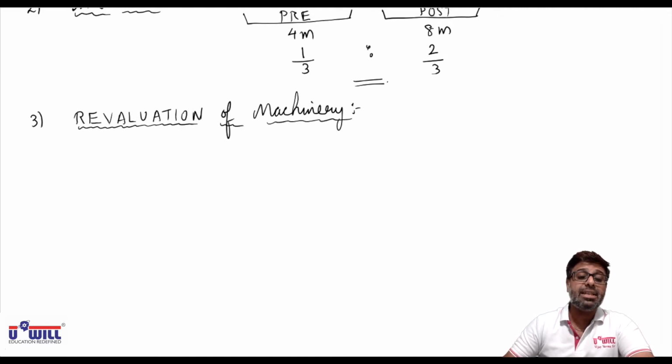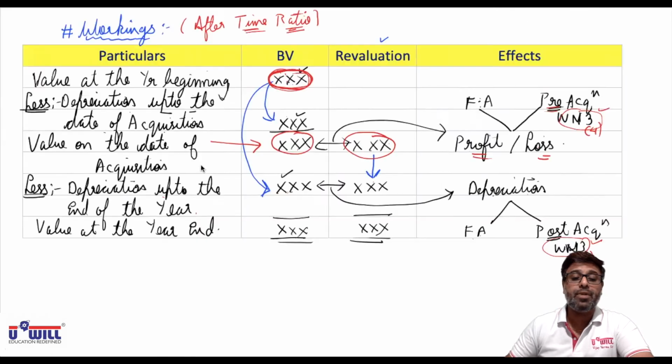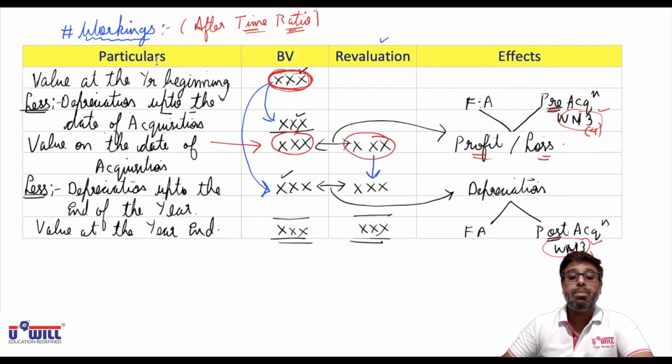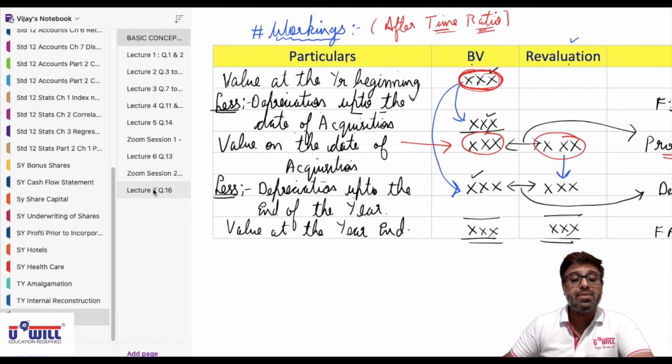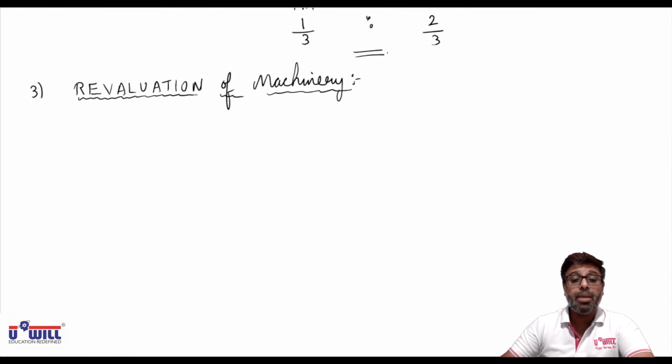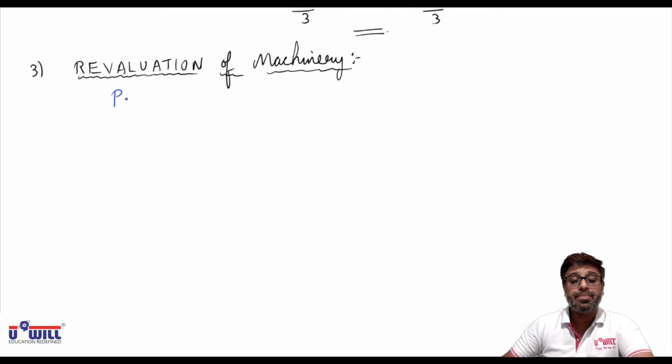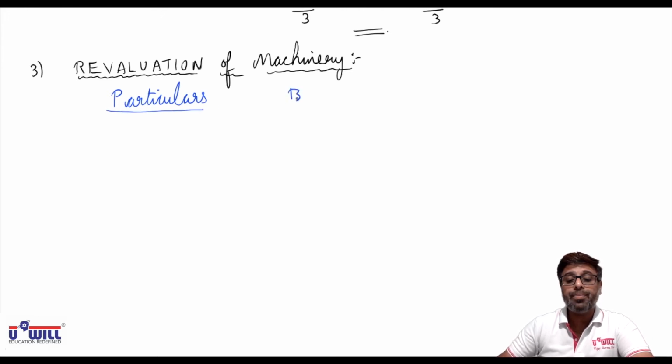Now just now, as I said to you, what 4 columns will we make to find the revaluation effects? Particulars, book value, revaluation, and effects. Let us make these 4 columns here. Okay, particulars, then book value, then revaluation, and then effects.